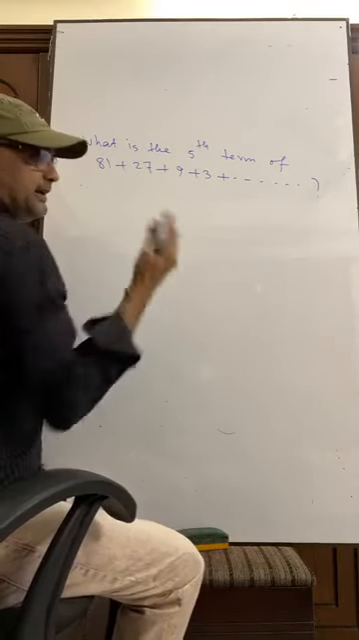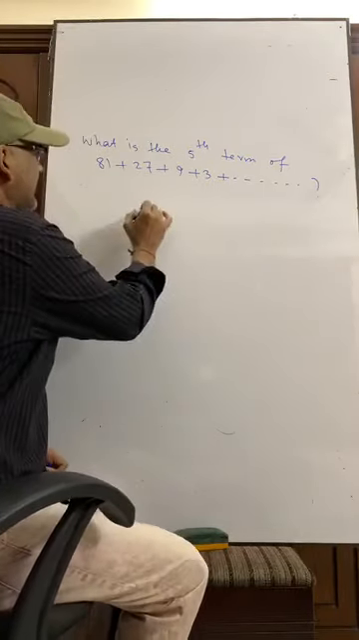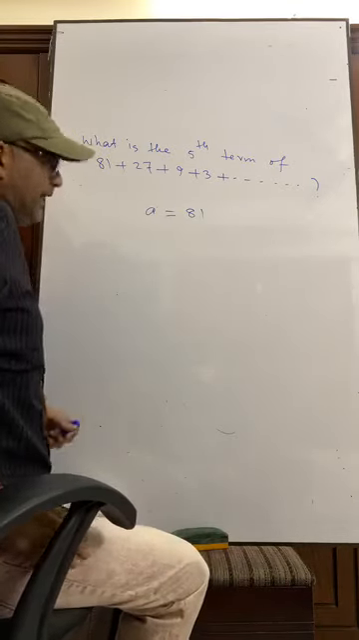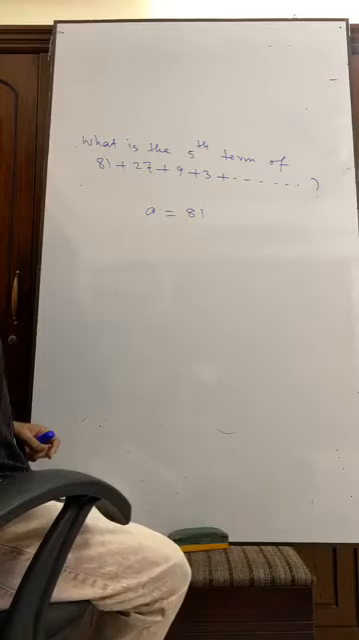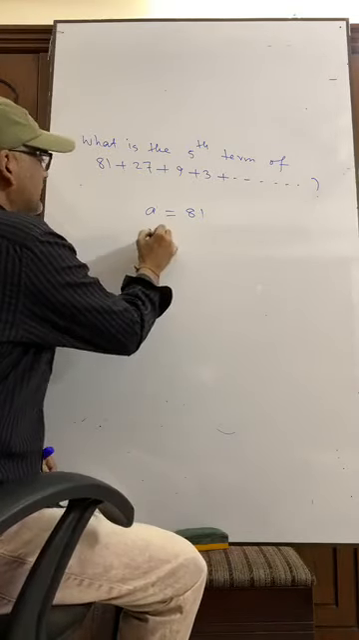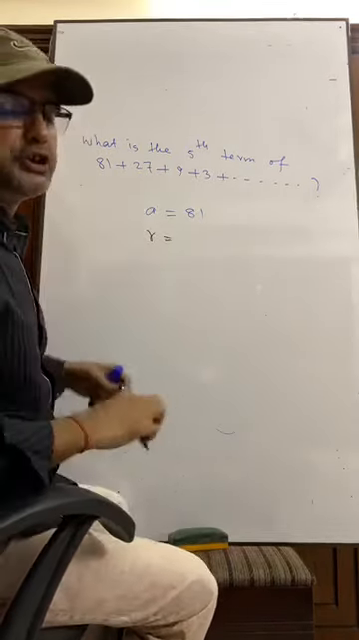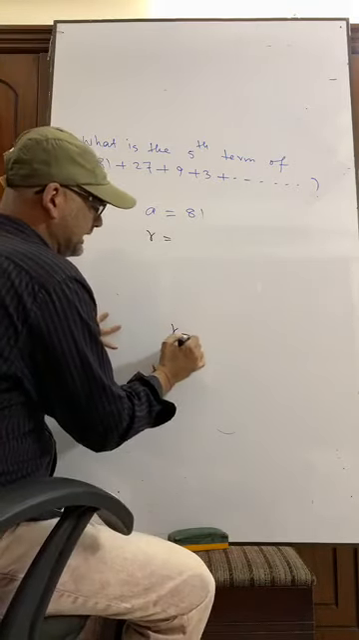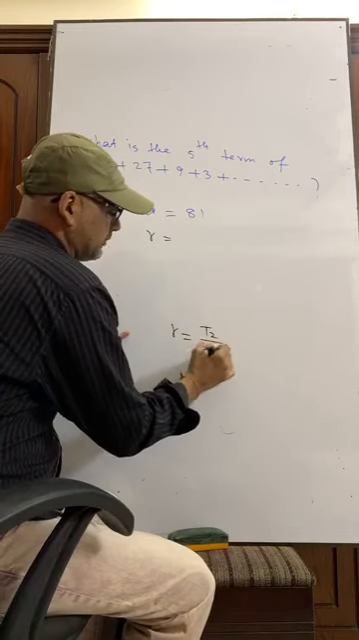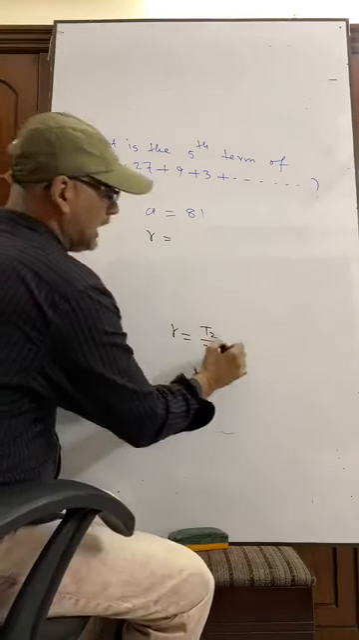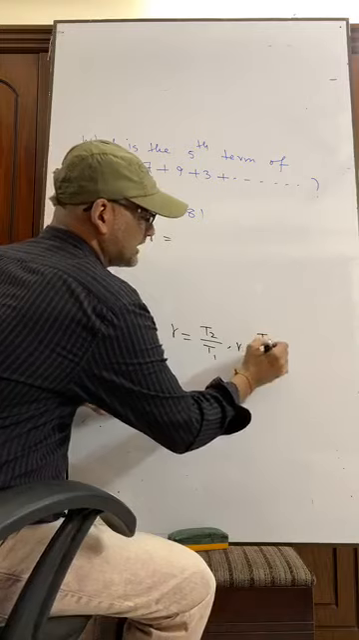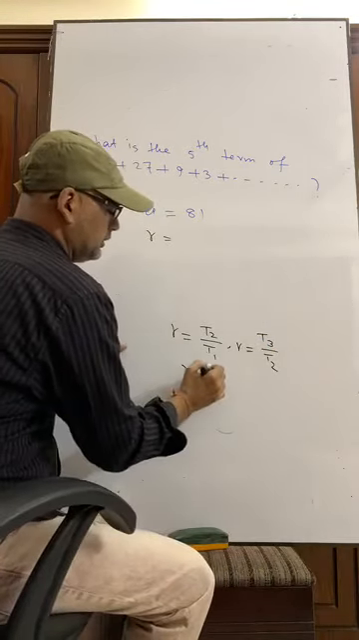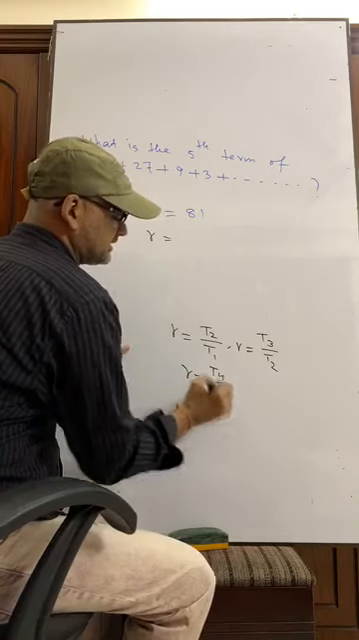The first term, I told you the first term is A. What is A? A is 81. What is R? R means the common ratio, that is second term by first term. Remember one thing: R is equal to second term by first term, R is equal to third term by second term, R is equal to fourth term by third term.